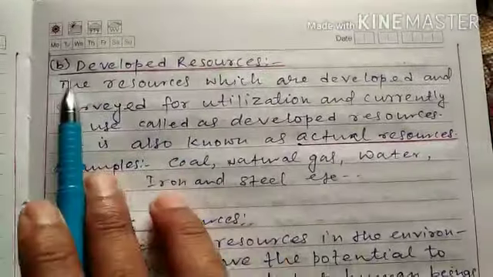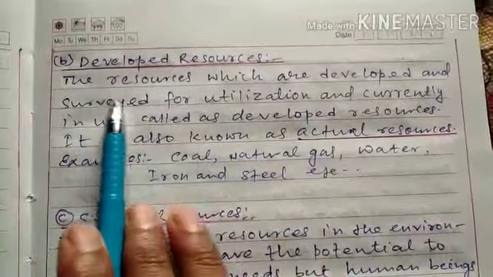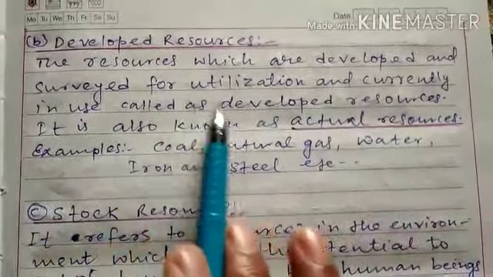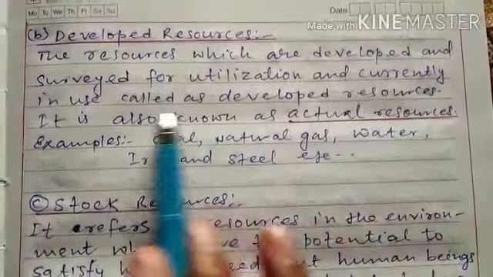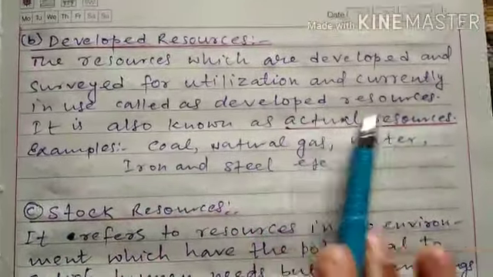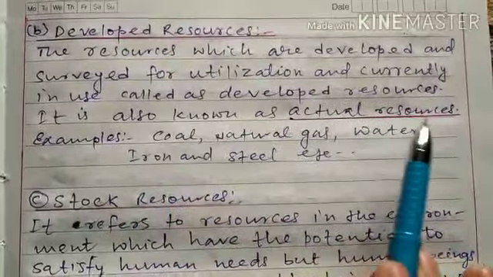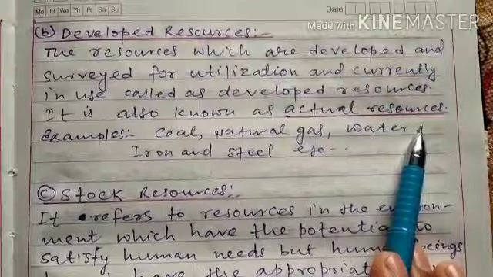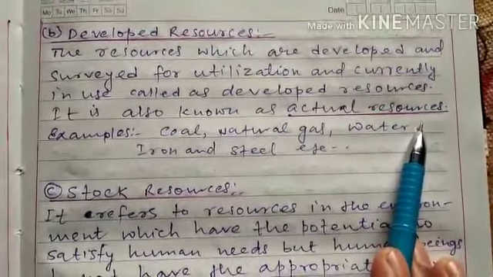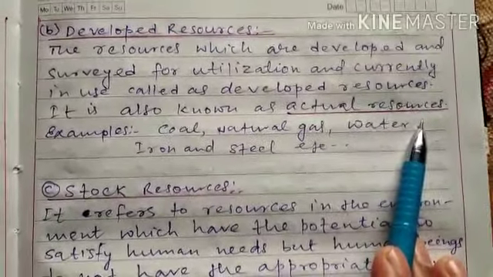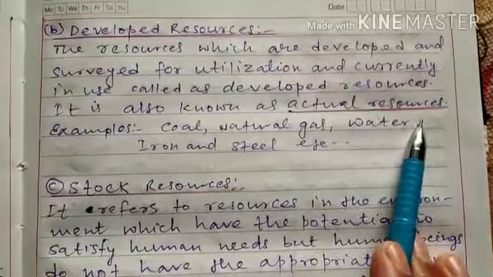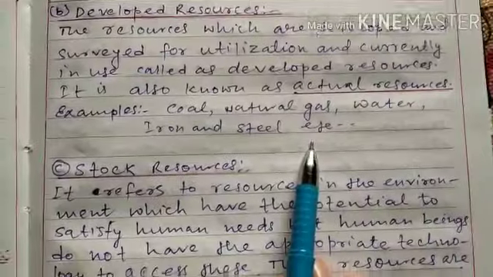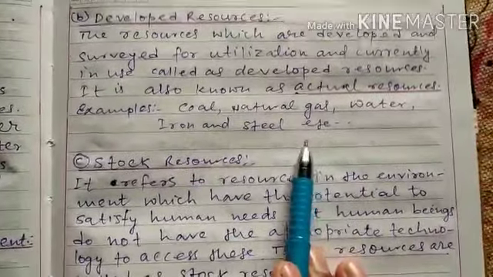Now, developed resource. The resources which are developed and surveyed for utilization and currently in use are called developed resources. It is also known as actual resource. Actual resource means the resources which are surveyed, their quantity is known, and they are used at present. This is called developed resource. Like coal, natural gas, water, iron, steel. These are examples of developed resource.